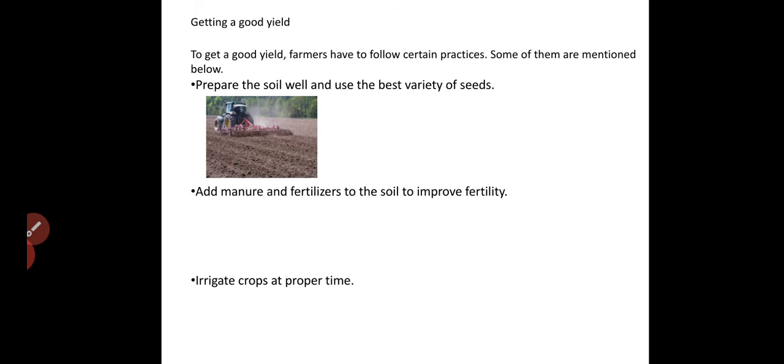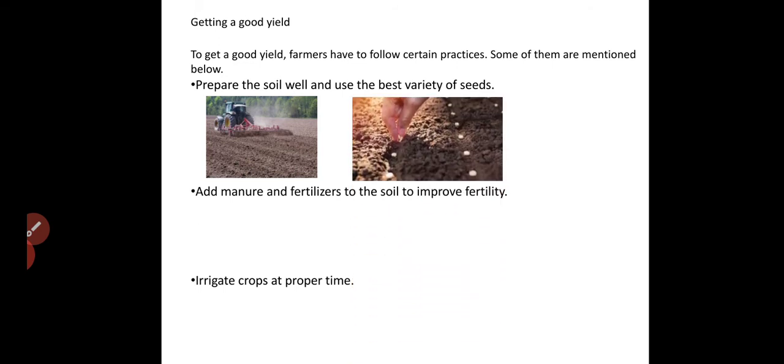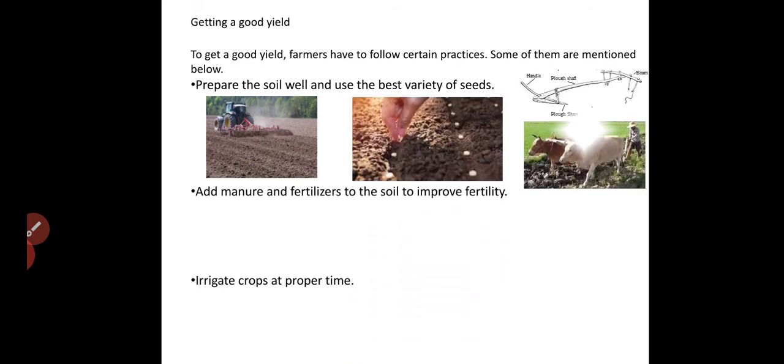Prepare the soil well and use the best variety of seeds. Here you can see the preparation of the soil. Okay, here the soil is being prepared either by using animals such as oxen or bullocks, by using a plough or other kind of devices. And here you can see the tractor. It is preparing the soil in large quantity, and there you can see the sowing of the seeds. Okay, for that we need to select a good variety of the seeds.